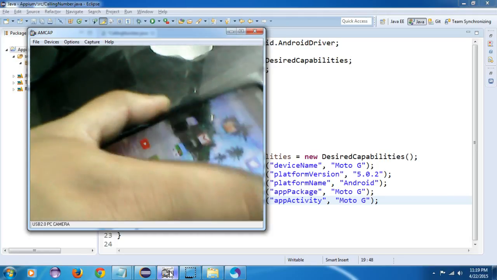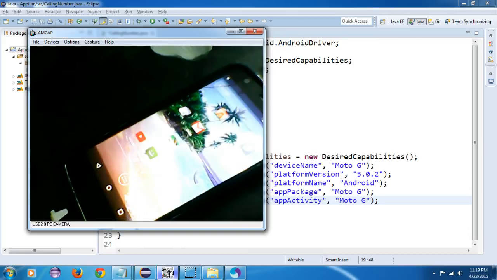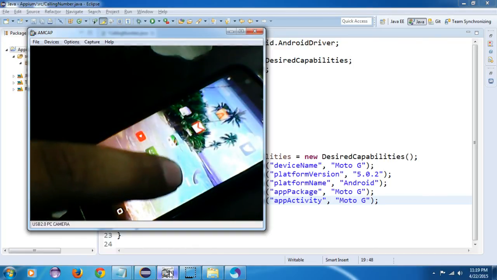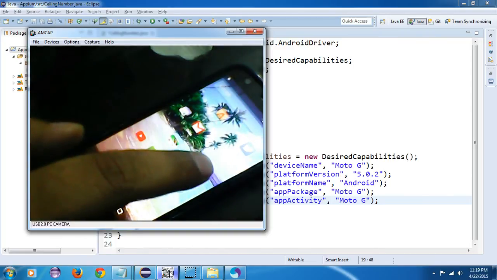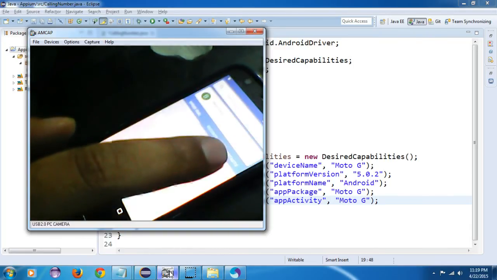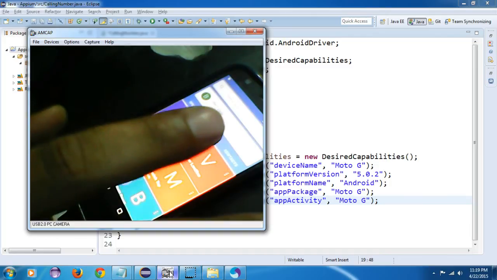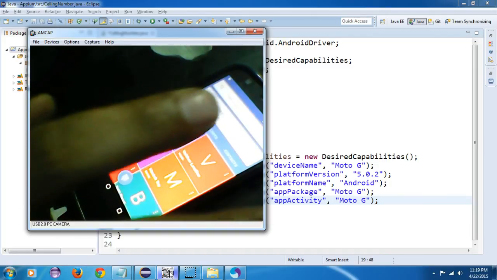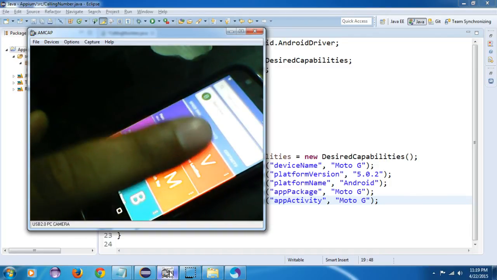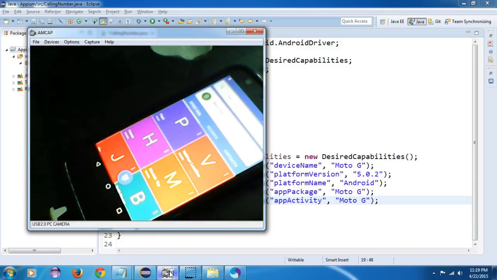It will be very helpful for you. If I want to make the call, just open this call app. Make sure it is the currently focused app in your mobile. Just this much work you have to do.